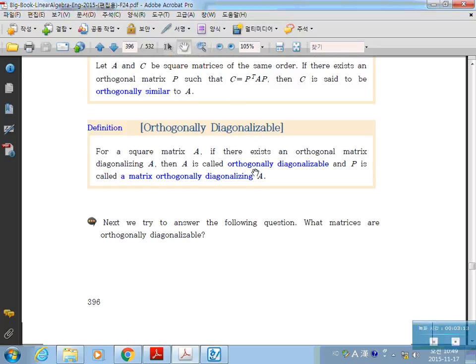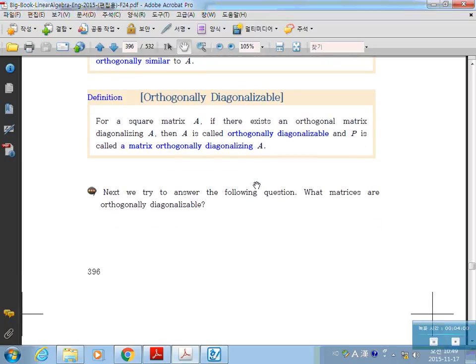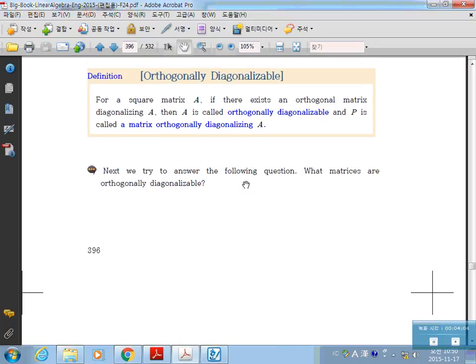Particularly, if this C matrix is a diagonal matrix, that is, if there exists an orthogonal matrix diagonalizing A, then A is called orthogonally diagonalizable, and this P matrix is called a matrix orthogonally diagonalizing A. So suppose there exists a diagonal matrix D such that P transpose AP is equal to D, and P is an orthogonal matrix, then we call this matrix A orthogonally diagonalizable.